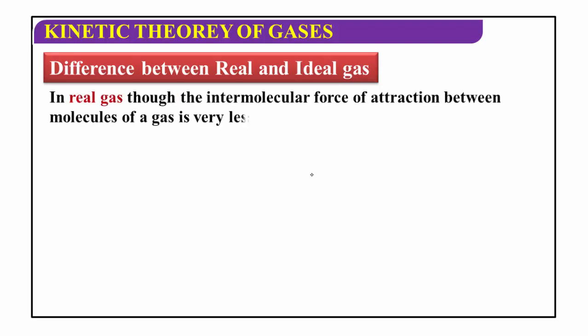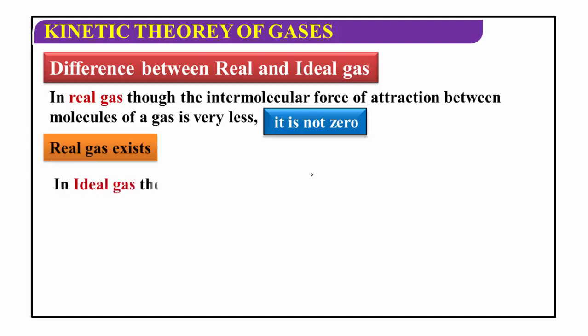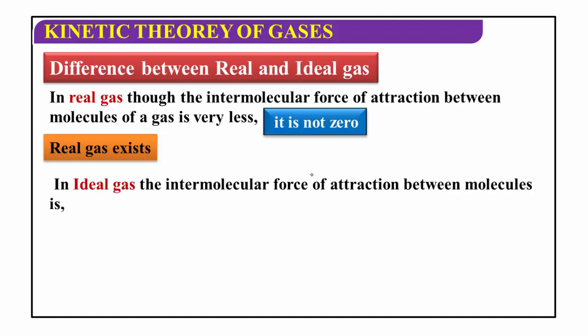In a real gas, the intermolecular force of attraction between the molecules of a gas is very less. It is not zero. In the case of a real gas, the intermolecular force of attraction between the molecules is very less, but that is not zero. But in the case of an ideal gas, the intermolecular force of attraction between the molecules is zero. There is a simple difference between the two. In a real gas the intermolecular force of attraction between the molecules is very less, but there is no possibility of it being zero. That's why the real gas exists in nature.